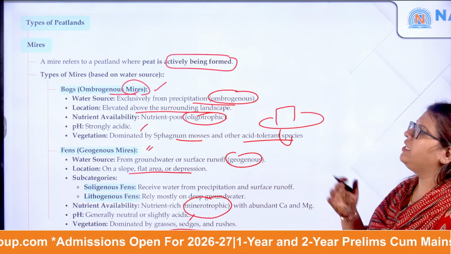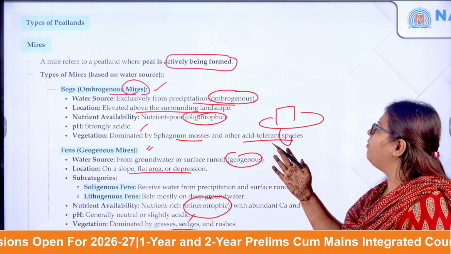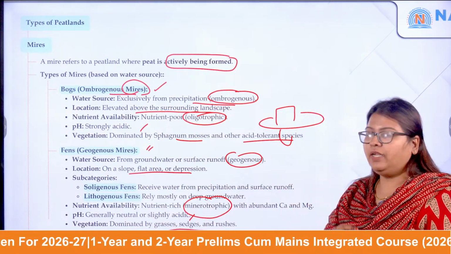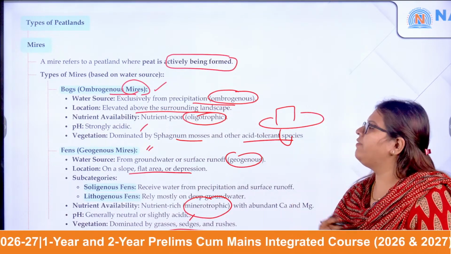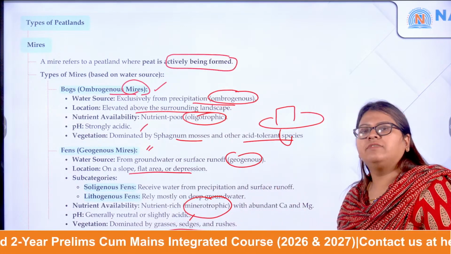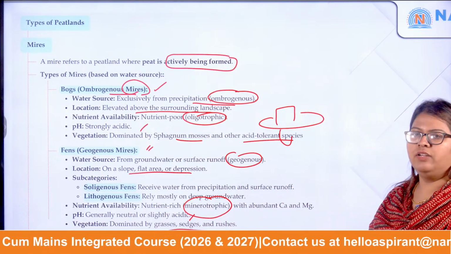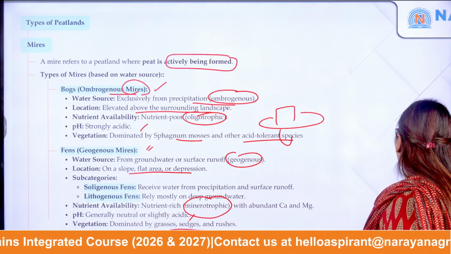So one is ombrogenous, where the nutrient supply is very poor and the water supply is from precipitation. In the other, the water supply is from groundwater or runoff, and it is nutrient rich. This is what is called minerotrophic.